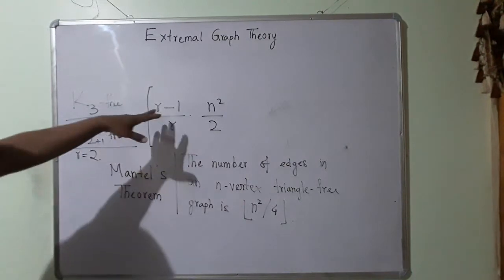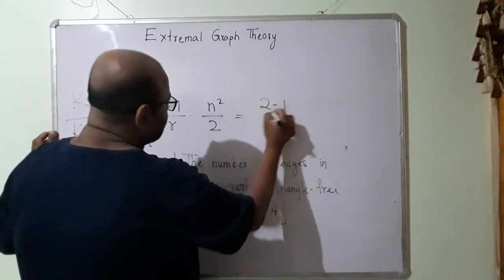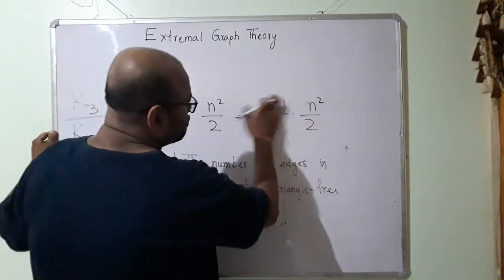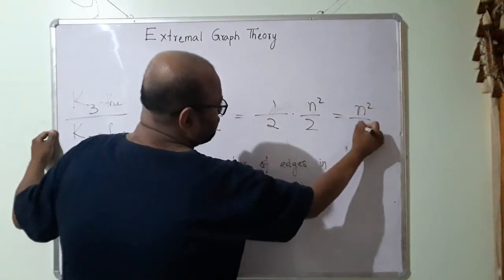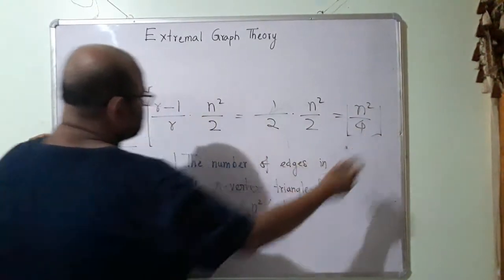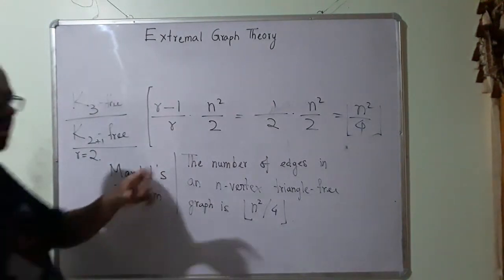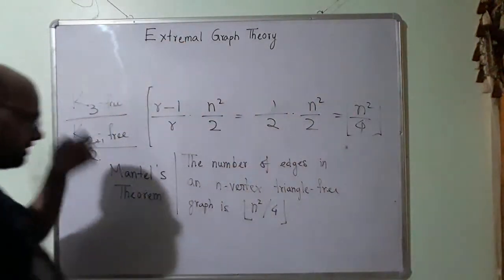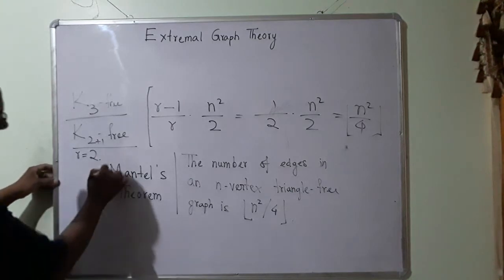Putting r equal to 2, that becomes (2 minus 1 by 2) into n square by 2. So this becomes n square by 4, and it is going to be the floor of this number, since I cannot have point something edges. This is given to me by Mantel's theorem.